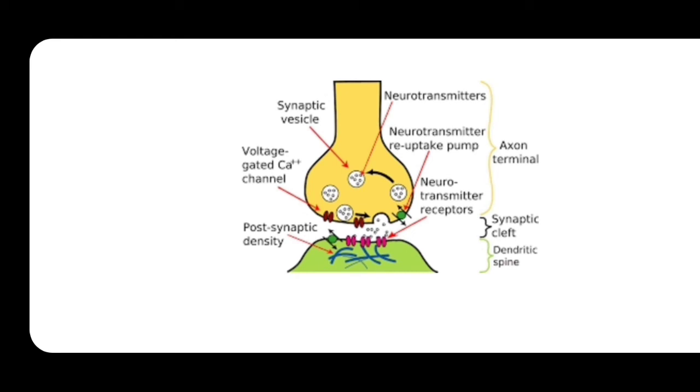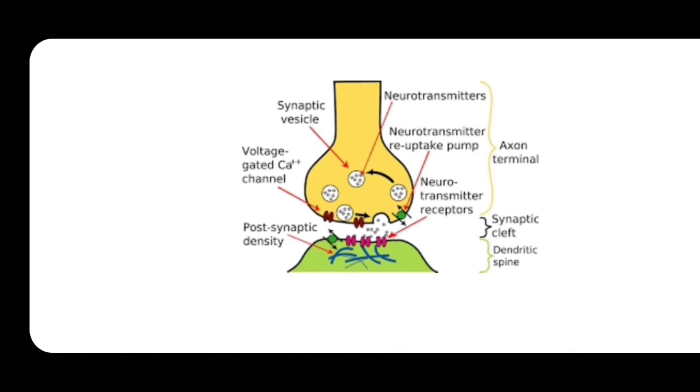Why is hydrolyzation needed? Hydrolyzation is nothing but the breakdown of the acetylcholine or the adrenaline. You may have a doubt why that breakdown should occur at the postsynaptic membrane, so please listen.